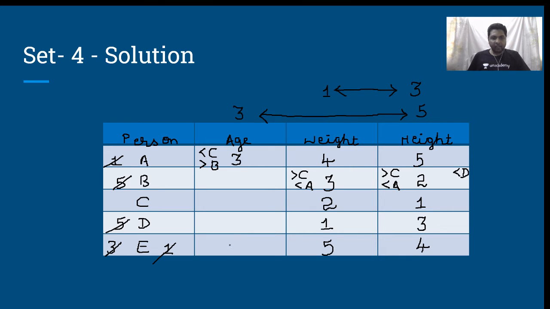If you look at E, 1 cannot come, 3 cannot come, 4 cannot come, 5 cannot come, therefore this will be 2. Next, come to D. 1 cannot come, 3 cannot come, 2 cannot come, 5 cannot come, therefore this will be 4. Next, come for B. You will see that 5, 2, 3, 4 are not possible, therefore this will be 1.